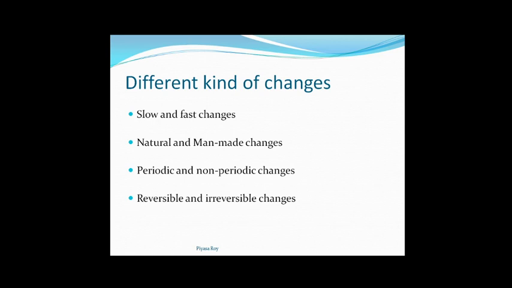Next, periodic and non-periodic changes. Periodic changes are those changes which repeat themselves after a regular interval of time, like change of season, again a periodic change, change of day and night, a kind of periodic change. Whereas non-periodic changes are those changes which do not repeat themselves after a regular interval of time, like earthquake, landslide, or an epidemic. These are examples of non-periodic changes.